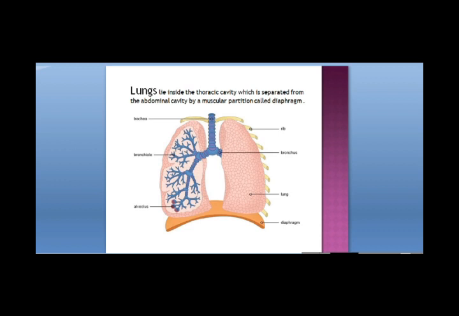What is this rib cage made up of? It is made up of bones. Those bones are called ribs. Now each bronchus inside the lungs divides into smaller and smaller tubes. These smaller and smaller tubes are called bronchioles. These bronchioles at the lower end have small tiny air sacs or balloon-like structures. These balloon-like structures are called alveoli.